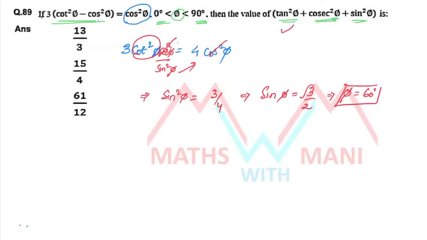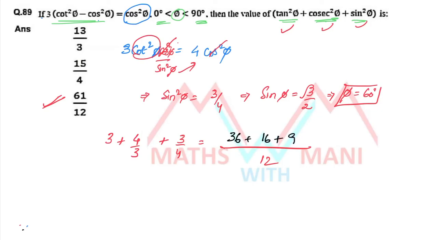So substitute those values. Tan square 60 is 3. Cosecant square 60, that is 4 by 3. Sin square 60, that is 3 by 4. So definitely what is the LCM? 12. 12 as LCM appears in only one option. I can directly put that option, but we can check it. So 3 into 36, 3 4s, that is 16, 4 3s 9. 16 plus 9, 25 plus 36, 61 by 12, that is the third option. That's it. You can easily get the correct answer.